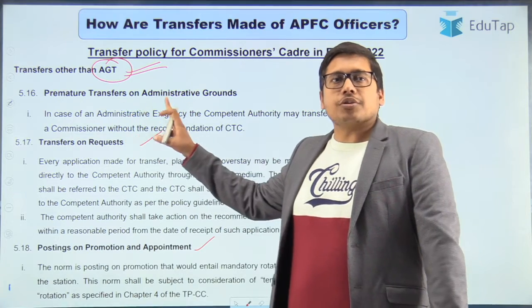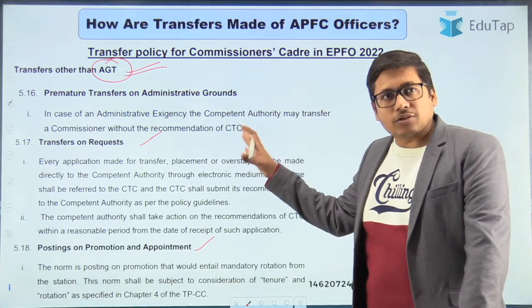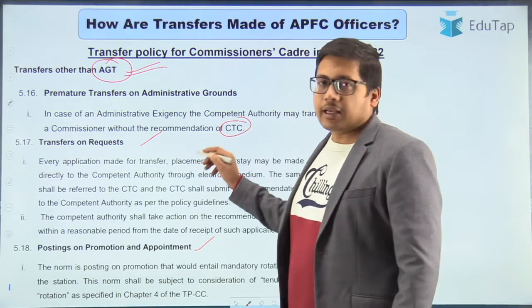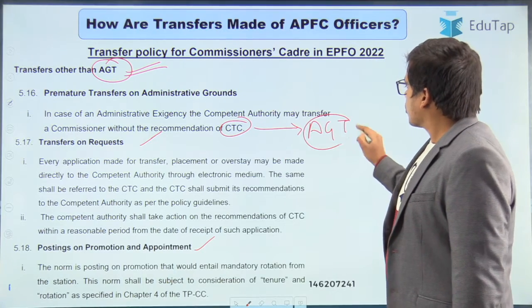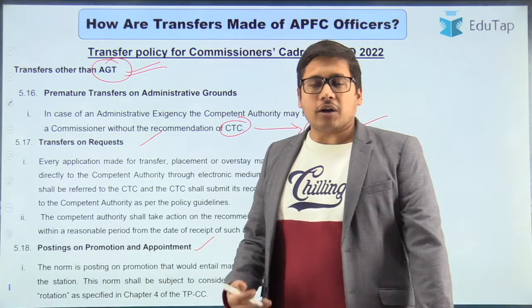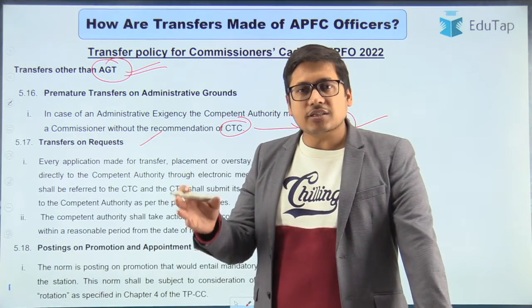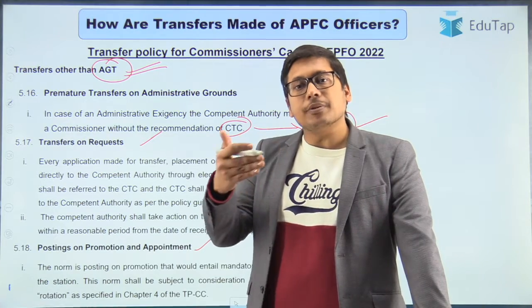This is a premature transfer on the basis of administrative grounds. So they can transfer any officer without the recommendation of the transfer committee. This transfer committee directs the annual general transfer. So without their recommendation, if the organization finds that some office needs extra personnel, the commissioners can be transferred before even completion of 1 tenure, that is, before even completion of 3 years.